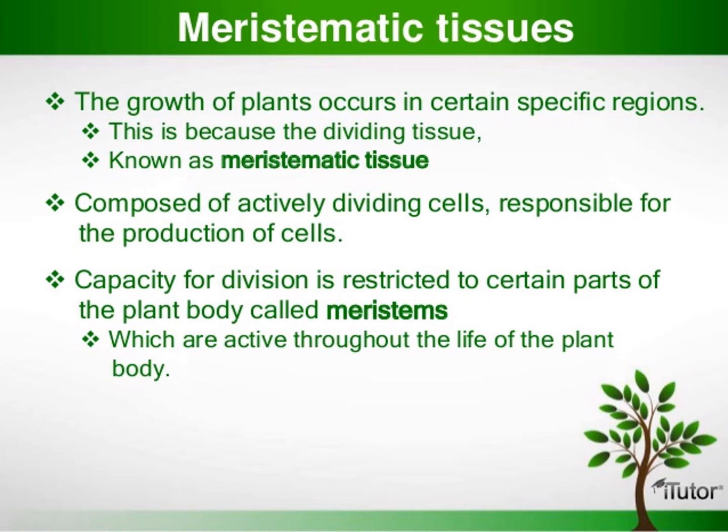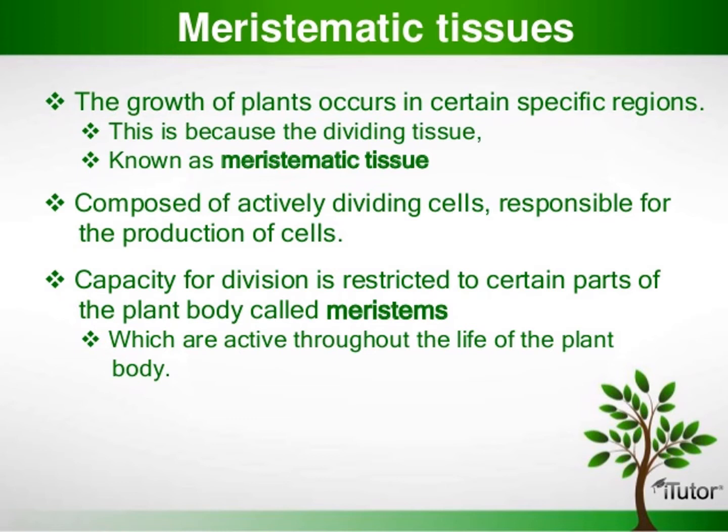Capacity for division is restricted to certain parts of the plant body called meristems, which are active throughout the life of the plant body. Okay, that is a meristematic tissue.